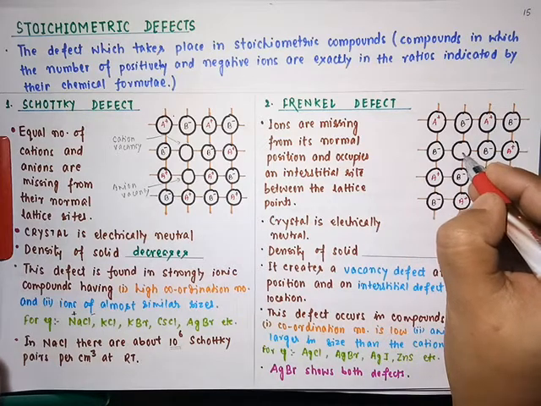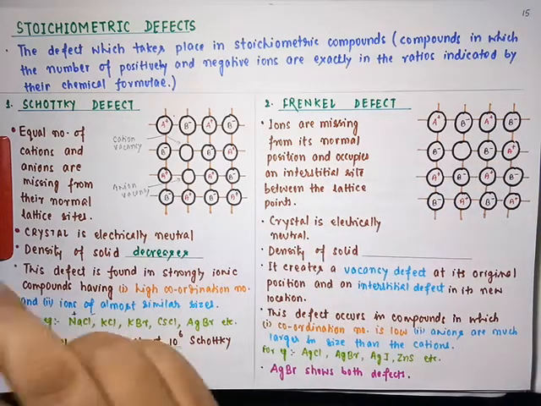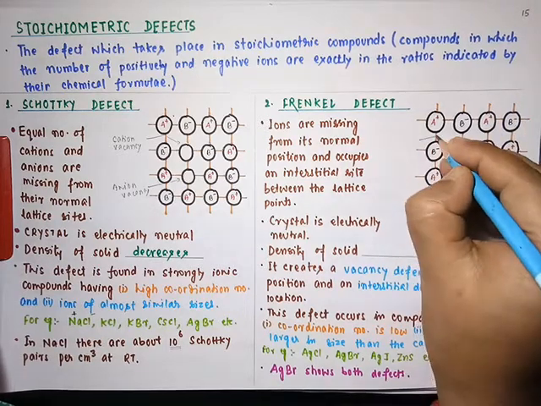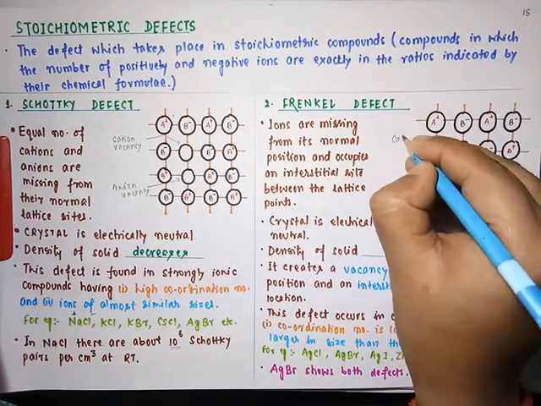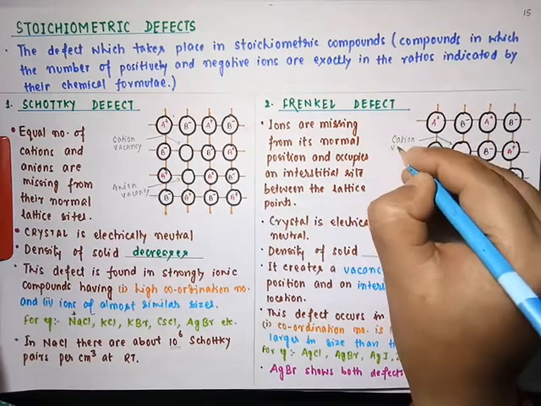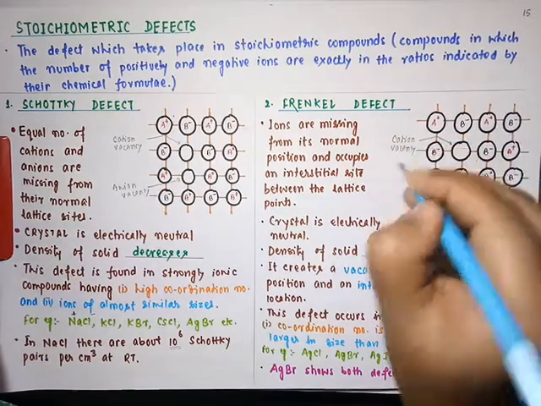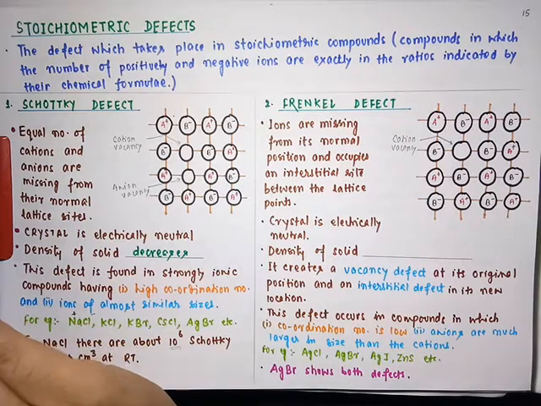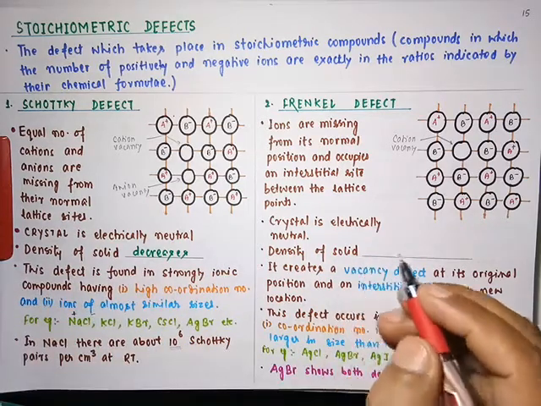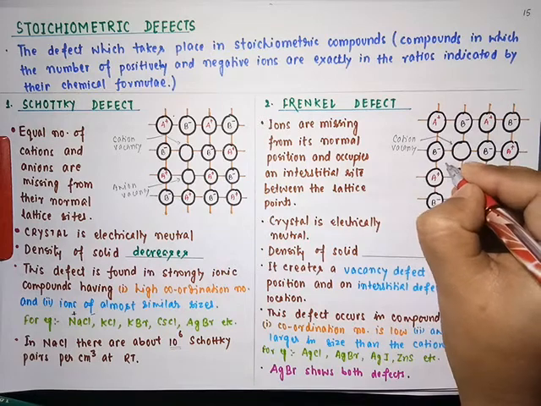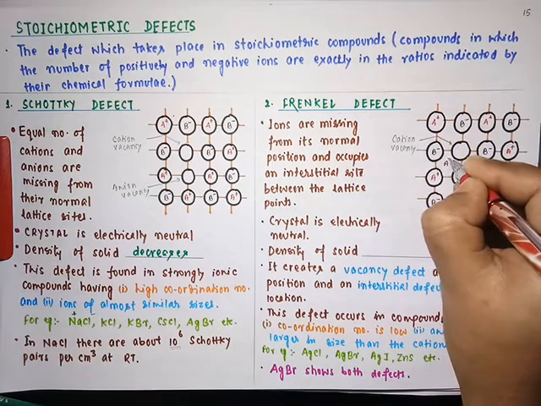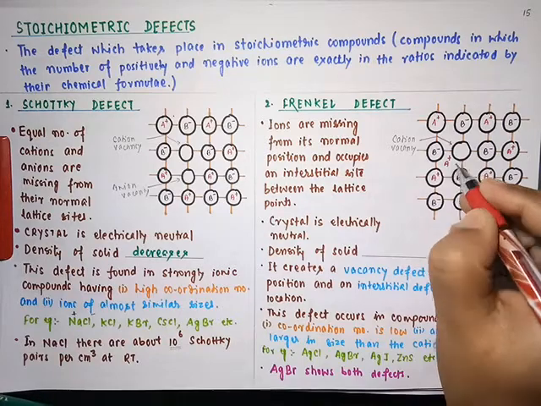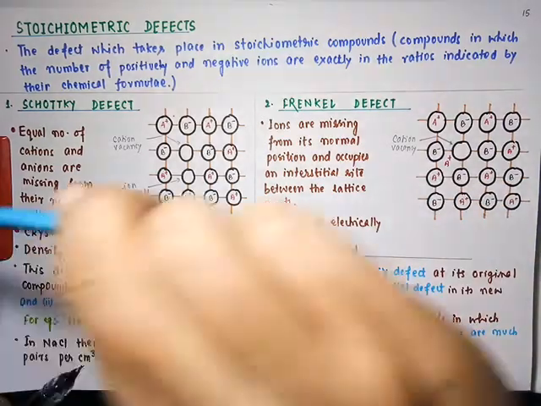Here we have a cation vacancy, and it should be electrically neutral because it is an ionic solid. So this cation is located at an interstitial site. Check this, student, this A plus is dislocated and it has occupied an interstitial site.